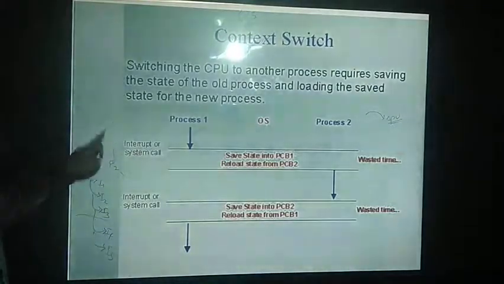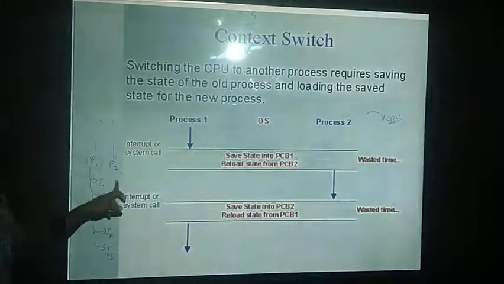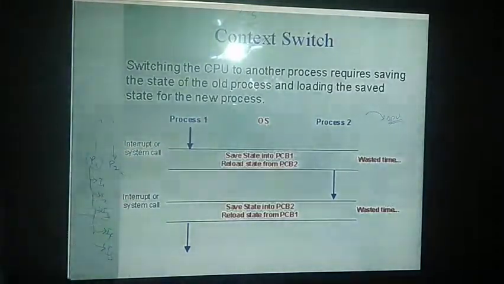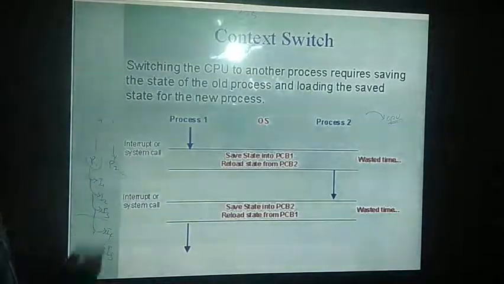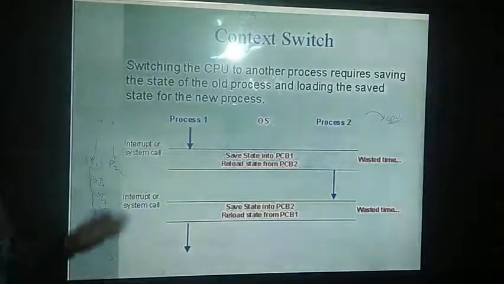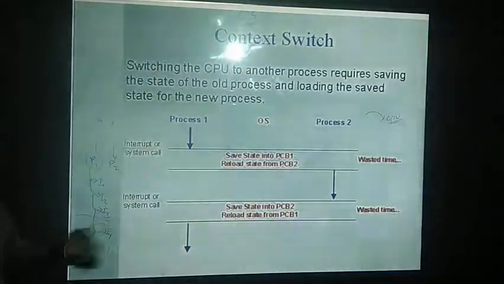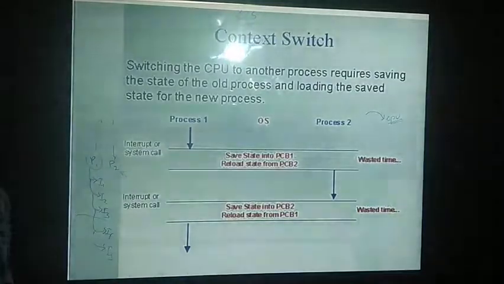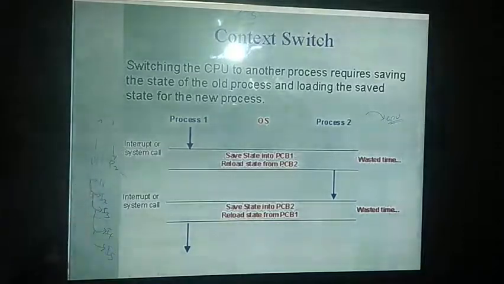Again, a new process will be taken into the process. The new process state will also be given to your CPU. Why? Because it might have already executed a part, or else it may be a new process. Even if it is a new process, we need to give a new state. If it is in a ready queue, we should give that it is in ready state. Like that we will be having information about each and every process.